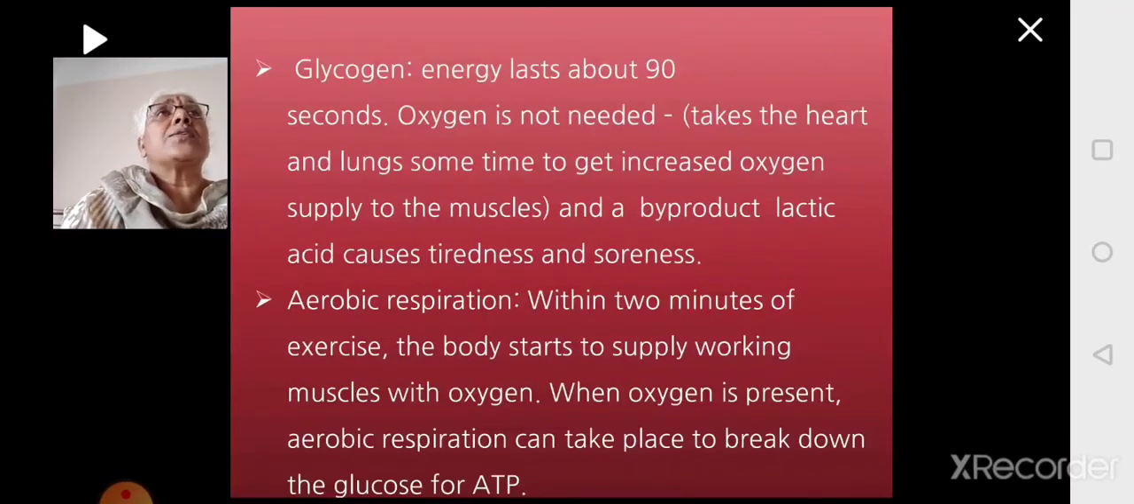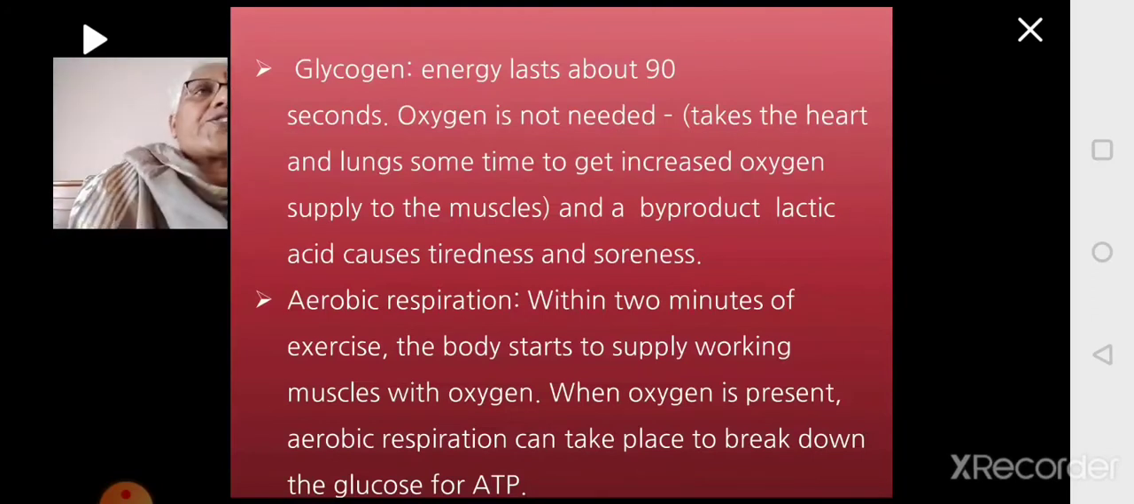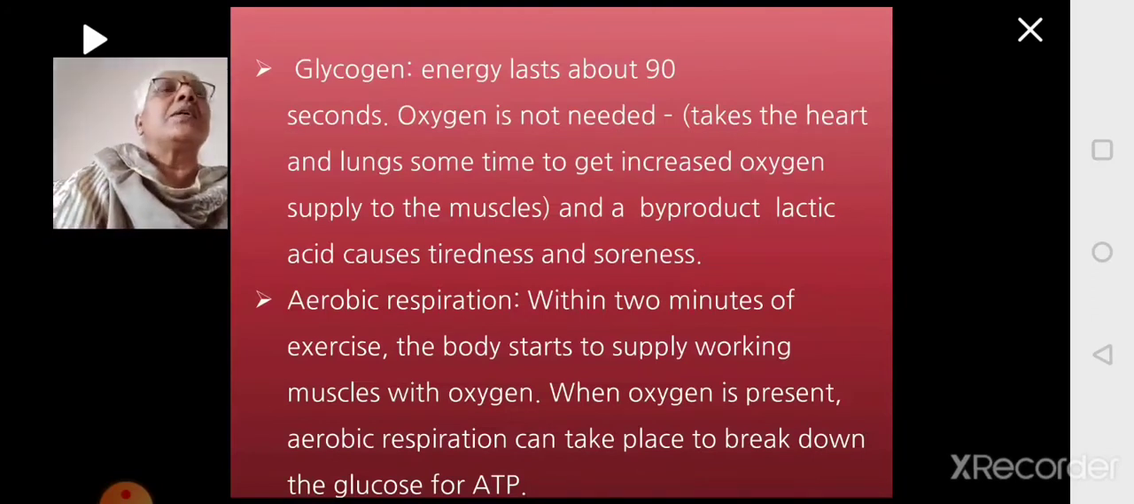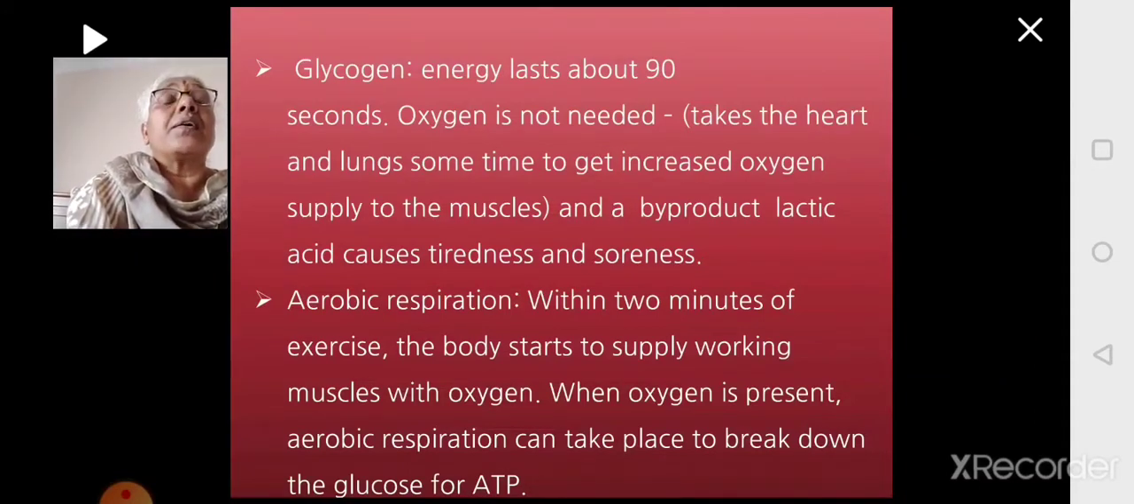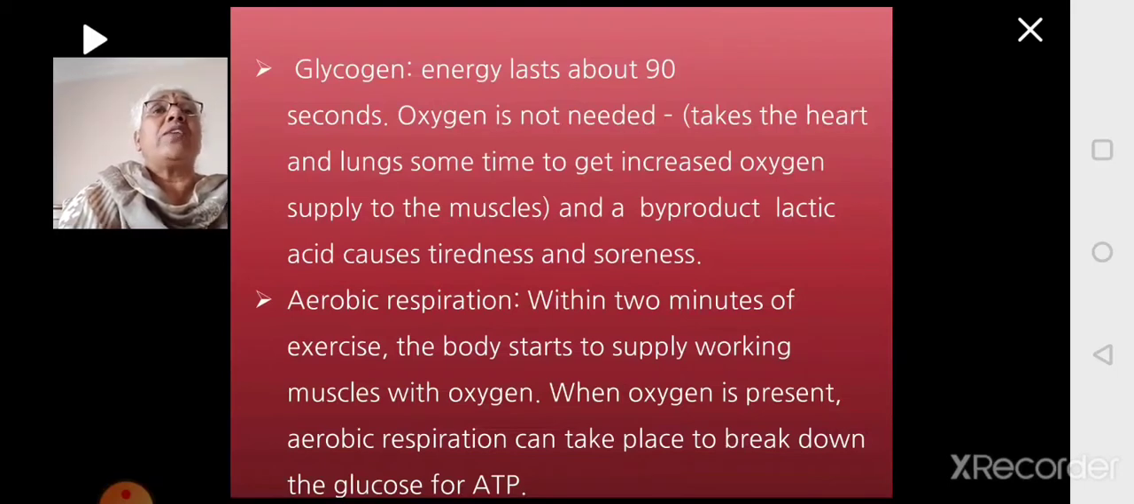Glycogen is the store of energy in the muscle. Extra glucose is converted to glycogen. It will be stored either in the muscle or in the liver. In the muscle, glycogen will liberate energy which will last for about 90 seconds. For this, oxygen is not needed.